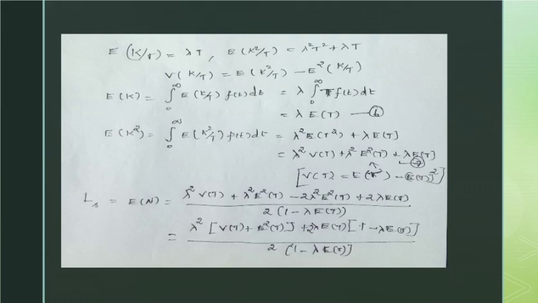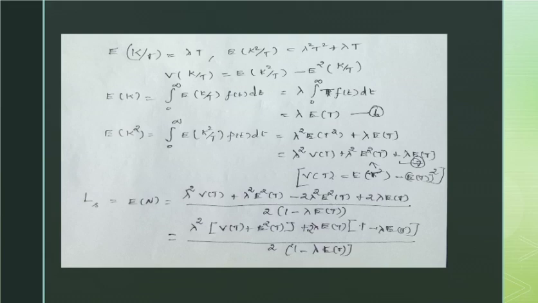And for E of k, t is a continuous random variable, so by definition E of k is the integral from 0 to infinity of E of k given t times f of t dt. If we substitute the value, we get the sixth equation. Similarly, we can get the value for E of k square. We will get lambda square E of t square plus lambda E of t, but we already have V of t as E of t square minus E of t the whole square. From that we get lambda square V of t plus lambda square E square of t plus lambda E of t, the seventh equation. If we substitute 6 and 7 in 5, we will get Ls, that is E of n, equal to